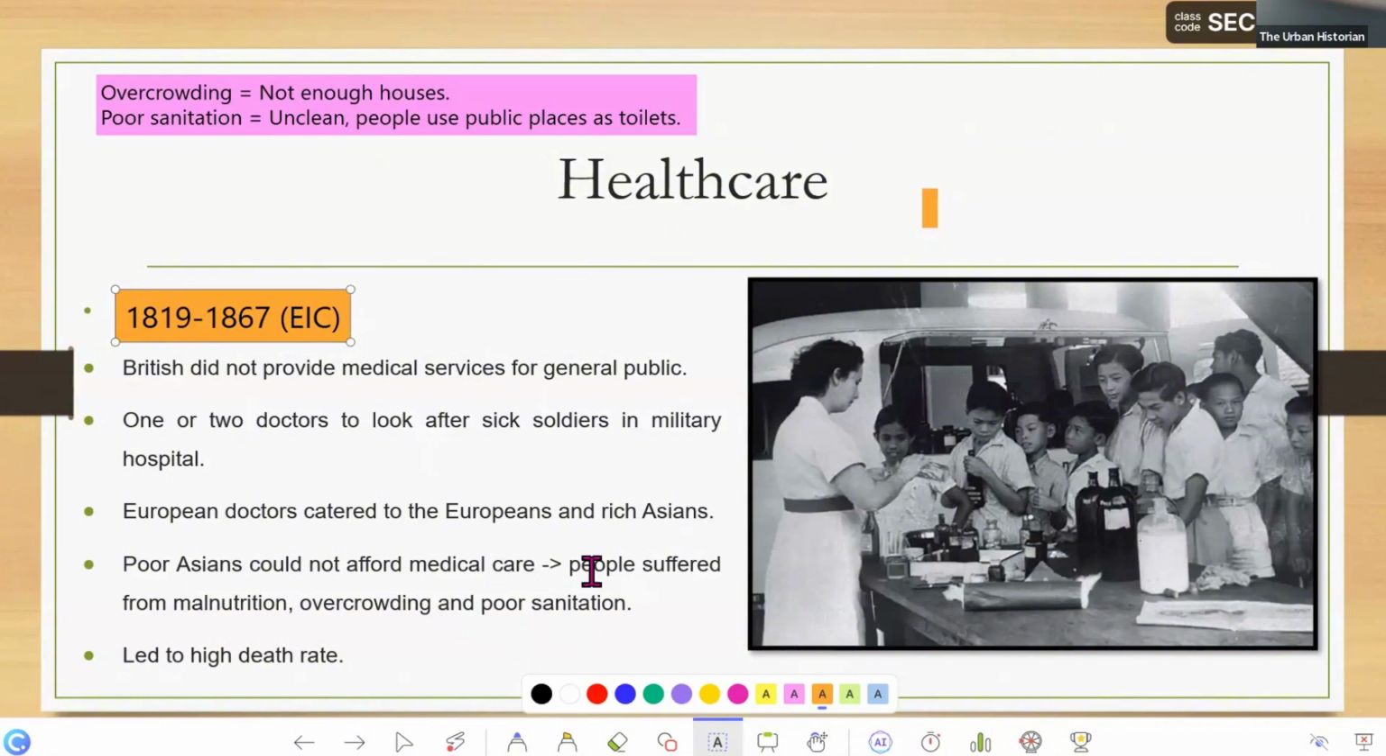But generally, many people would fall sick from not enough food, overcrowding, and very dirty places. A lot of people were dying in Singapore because of illness. They could not receive proper medical attention quickly enough, so many people died because of health issues.